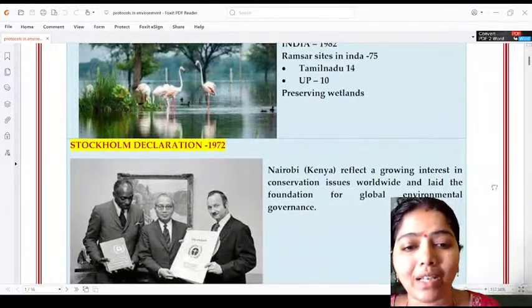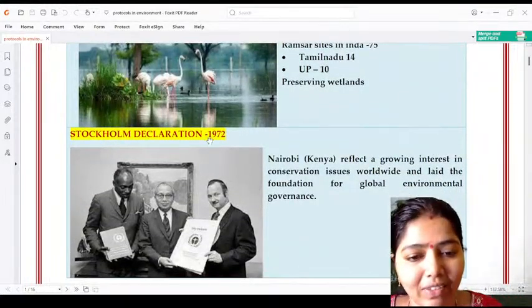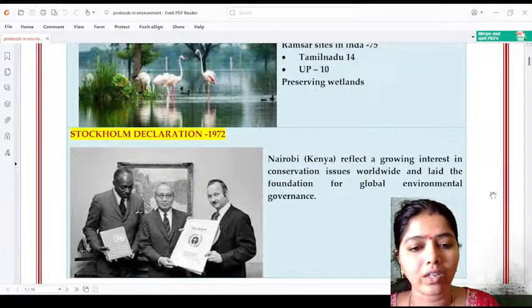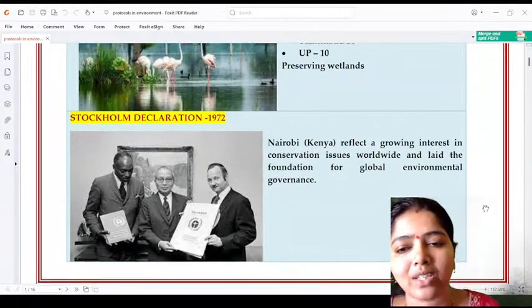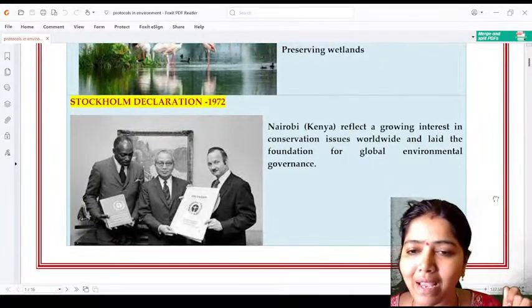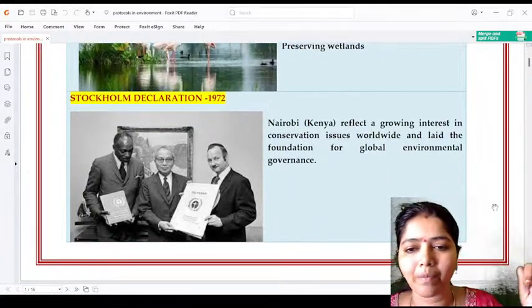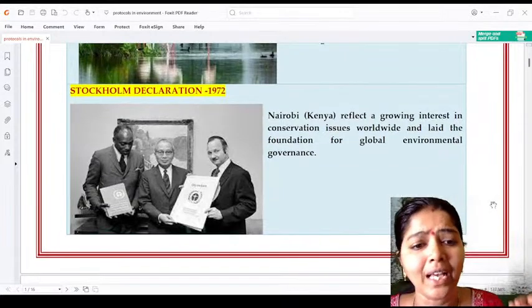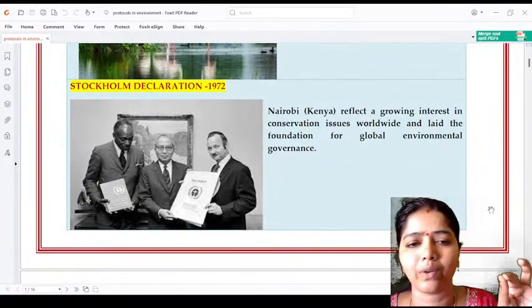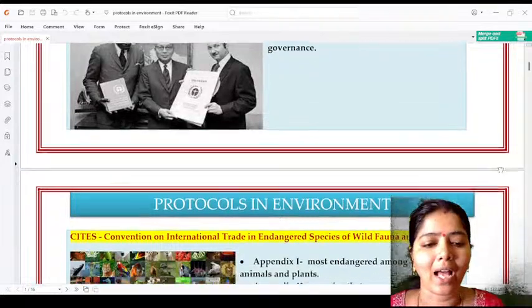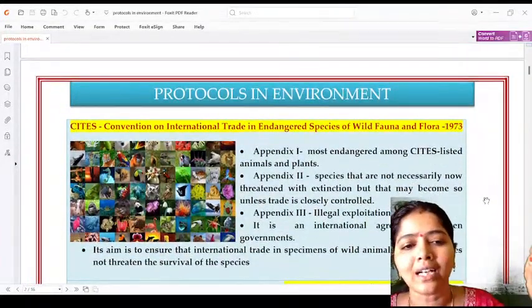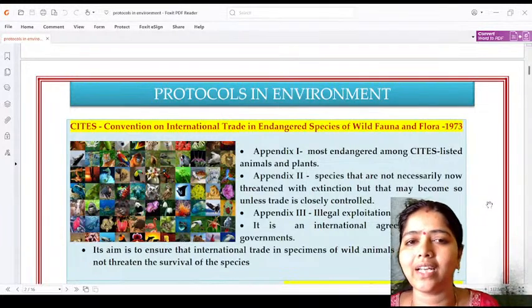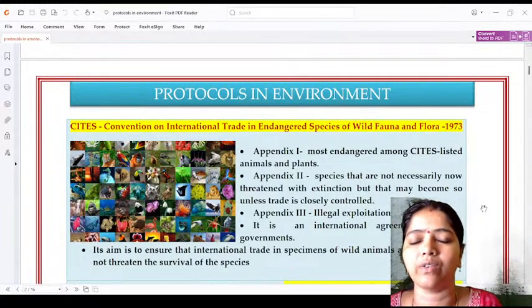Next comes the Stockholm Declaration, which happened in the year 1972, and we call it Only One Earth. Under the name of Only One Earth it was conducted, and it is mainly meant for environmental protection. Then in the year 1973, we had CITES, that is the Convention on International Trade in Endangered Species of Fauna and Flora.